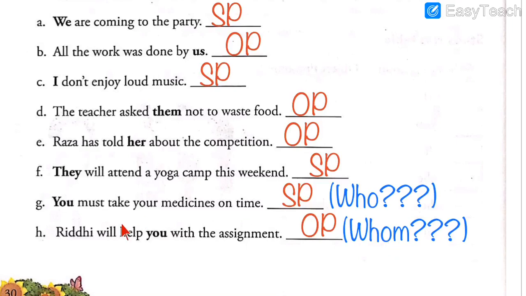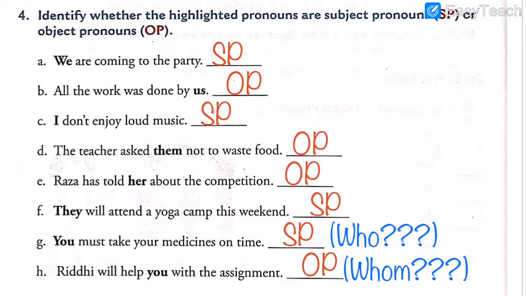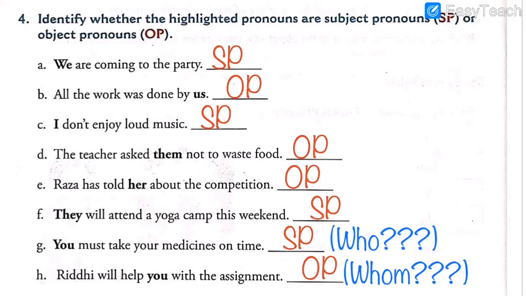That is the difference. Riddhi will help you with the assignment. So whom will Riddhi help? Riddhi will help you. So the difference is between who and whom. When you ask the question who, you get your answer for subject pronoun. When you ask the question whom, you get your answer for object pronoun. That is the difference. So please keep that difference in your mind.